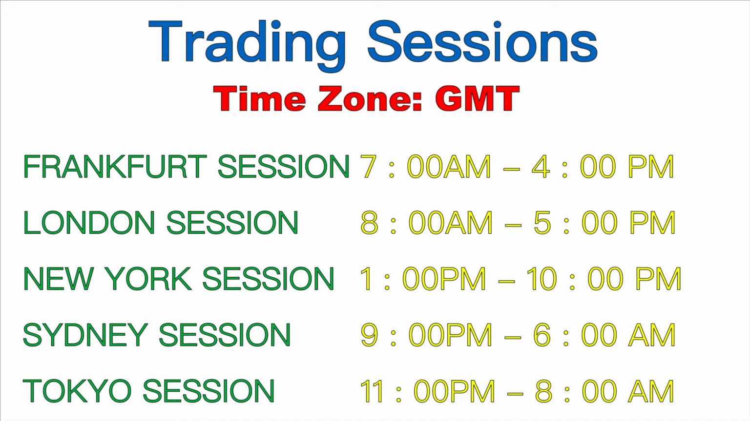Frankfurt session runs from 7 a.m. to 4 p.m. So if you add 9 hours to 7 a.m, it will give you 4 p.m. So each of these sessions stays for 9 hours before they close. If Frankfurt opens by 7 a.m, then they will close by 4 p.m. London session opens by 8 a.m, then they close 5 p.m. New York session opens 1 p.m. and closes 10 p.m. Sydney session opens 9 p.m. and closes 6 a.m. Tokyo session opens 11 p.m. and closes 8 a.m. So each of these sessions lasts for 9 hours. I will use the chart in the next slide to explain how you can use these sessions to trade.